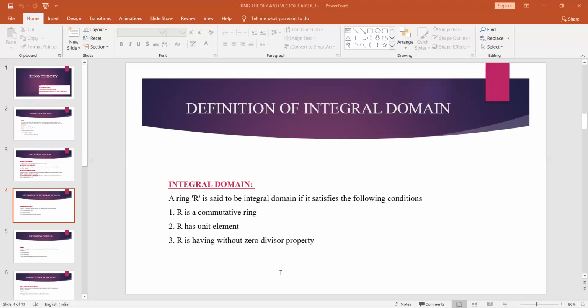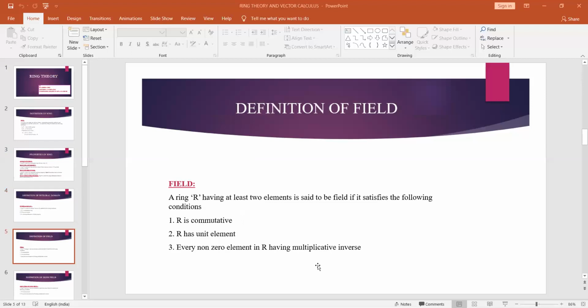The first one is R is a commutative ring. The second one is R has a unit element. And the third one is R has the without zero divisor property. We have already discussed the commutative ring, unit element, and without zero divisor property. So in addition to the ring conditions, if a ring satisfies these three conditions also, then we say that ring is an integral domain. This is the definition of integral domain.